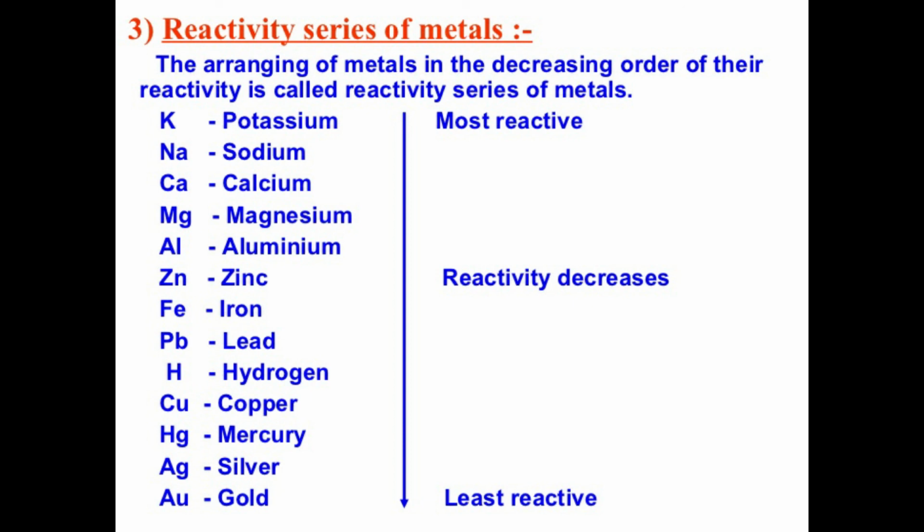Next question. Metals which are less reactive than hydrogen. Those metals which lose electrons less readily than hydrogen are said to be less reactive than hydrogen. All the metals placed below hydrogen in the reactivity series lose electrons less readily than hydrogen. So the metals such as copper, mercury, silver and gold cannot displace hydrogen from its compounds. Therefore, they are less reactive.